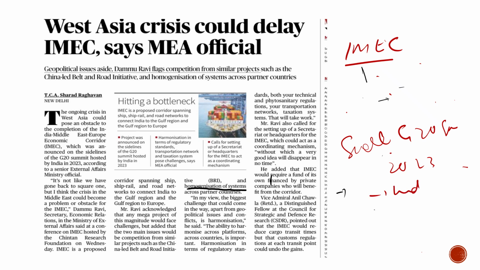So this is about IMEC. These are a few issues, the condition in the Middle East, and how it is hindering the success of IMEC.